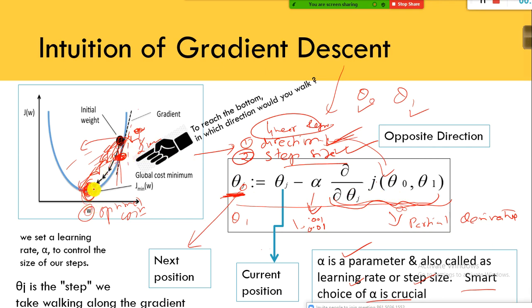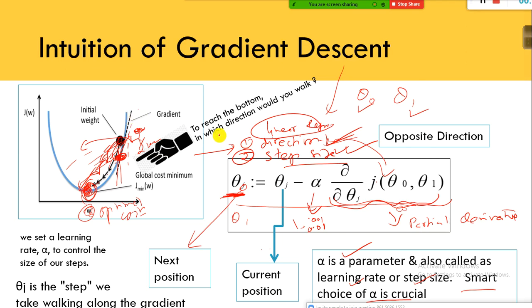The treasure is nothing but the optimal cost, the optimal value for theta naught and theta 1. As I told you, find out the best value for theta naught and theta 1 in such a way which helps us to minimize the cost.